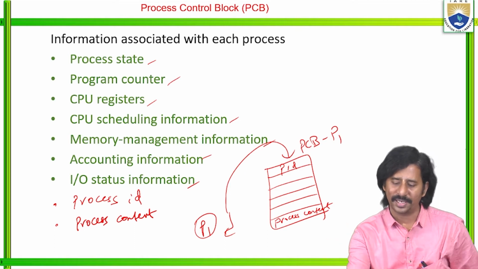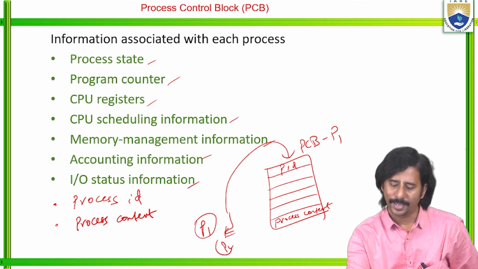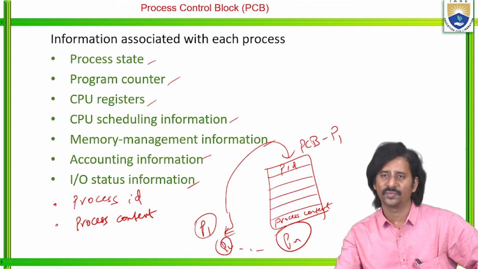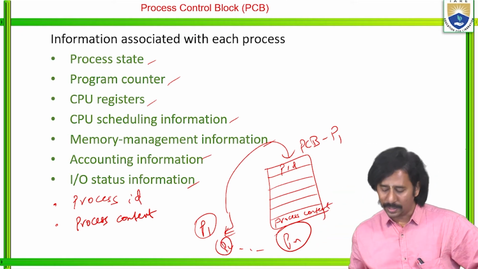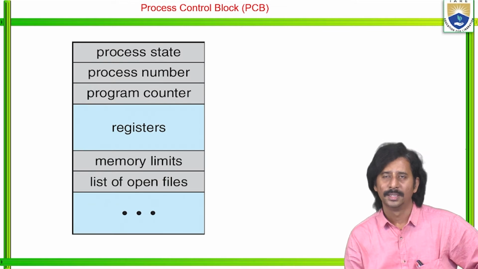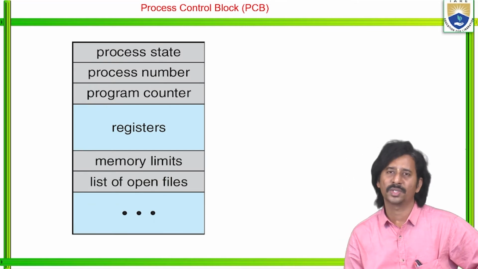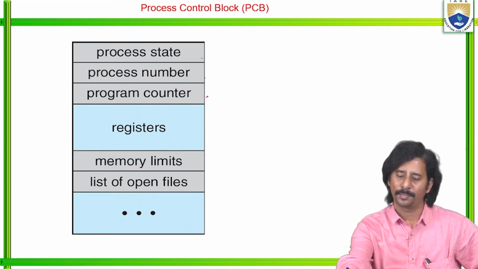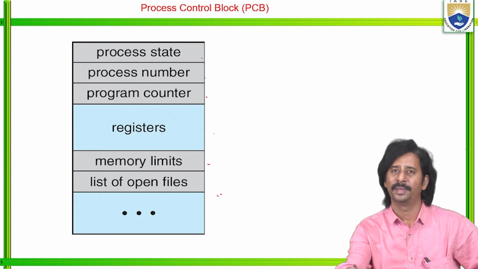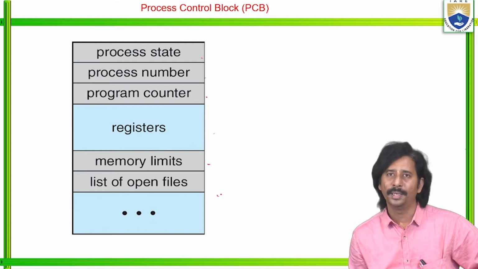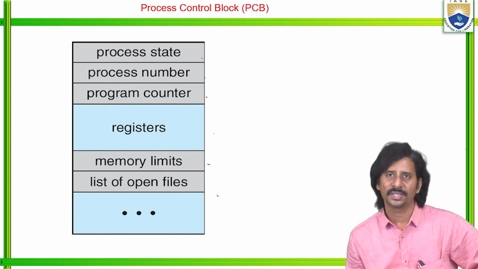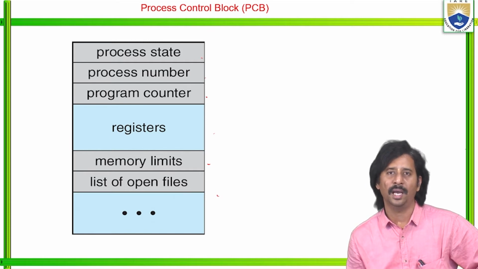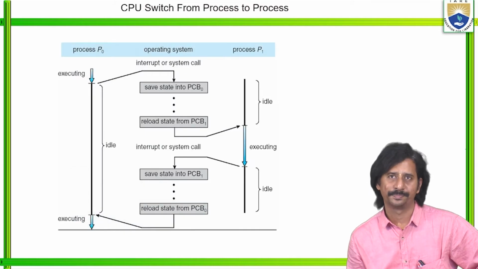In real-time applications, the operating system creates a number of processes. For each and every process, there exists one PCB, process control block. See, this is the representation of a process control block: process state, process number, program counter, registers, memory limits, as well as the list of open files.